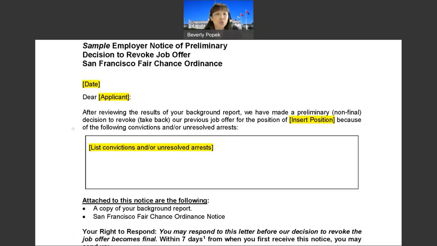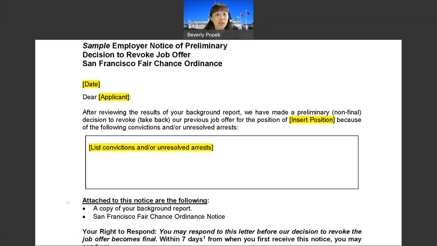And this is where you're going to be super specific, and you should always think about what is directly related to the position that the person got a conditional offer of employment for.